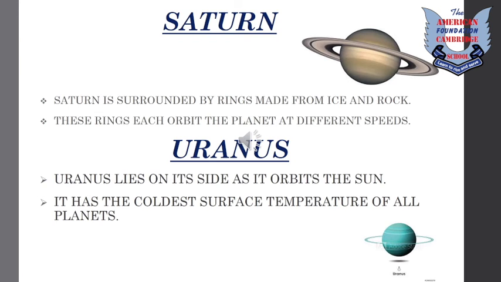Now we have Uranus. Uranus is unique. Uranus lies on its side as it orbits the Sun. This could be because of a collision with another planet-sized body, or because of a moon leaving Uranus' gravitational pull and dragging the planet over as it left. Uranus has the coldest surface temperature of all the planets.